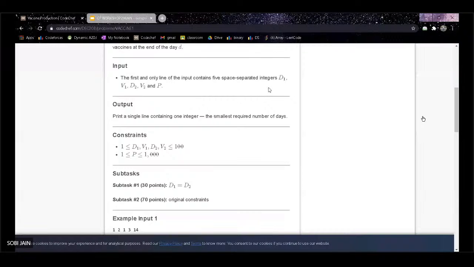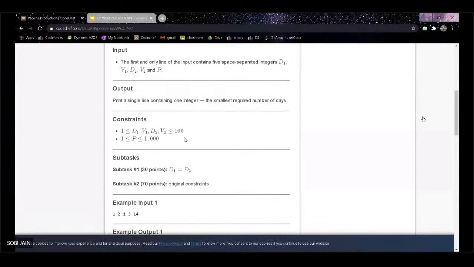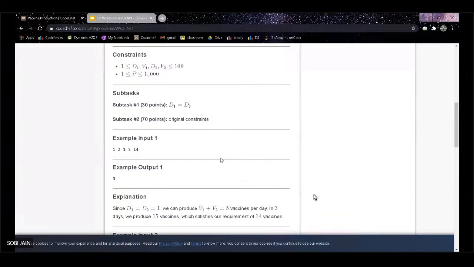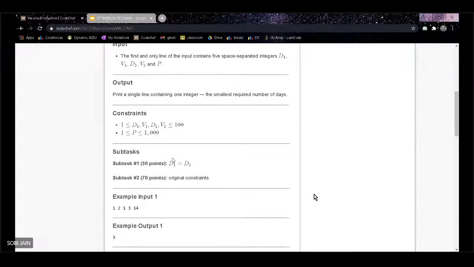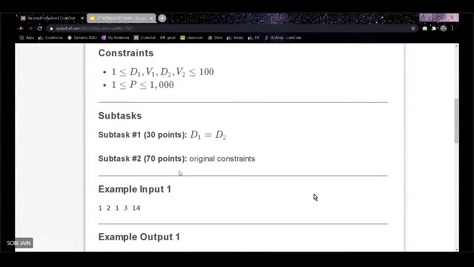Here they tell you what variables they are denoting for the input values. Here they have mentioned what output is expected from you, and again constraints, which are very important for you to pay attention to, otherwise you are going to get a time limit exceeded, memory limit exceeded, compilation error or some other verdict, and your code won't be accepted. In Codeforces there are no subtasks.